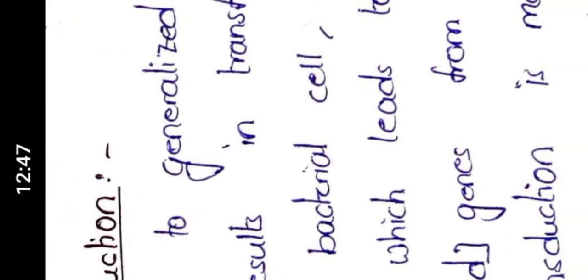So now let's see about specialized transduction. So this is a restricted transduction. We can also call it restricted transduction. So here transfer of any one gene from donor to recipient bacterial cell will be seen.